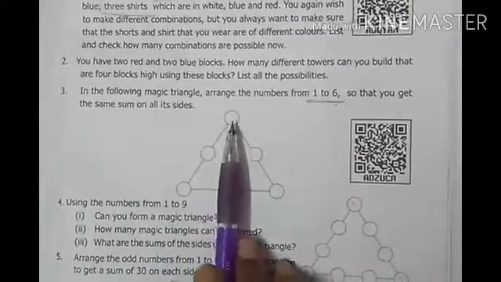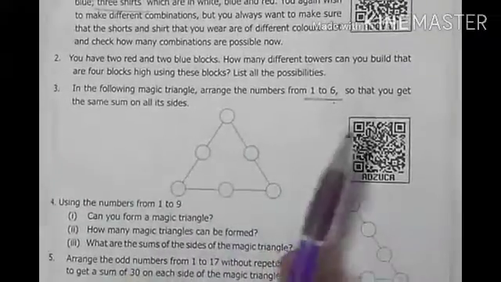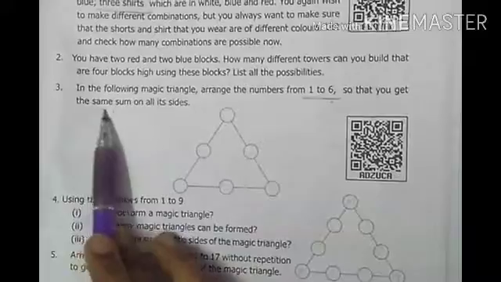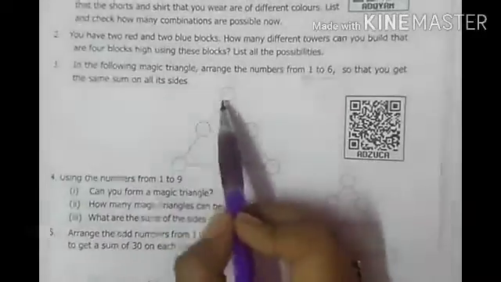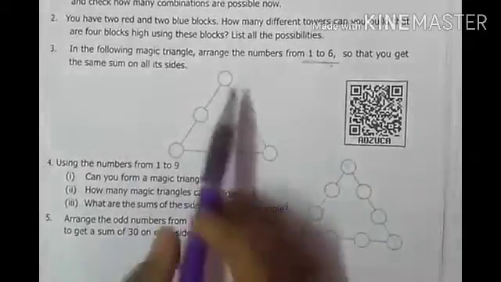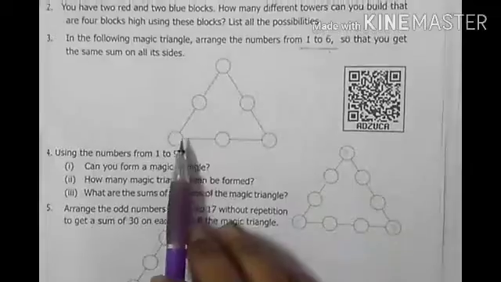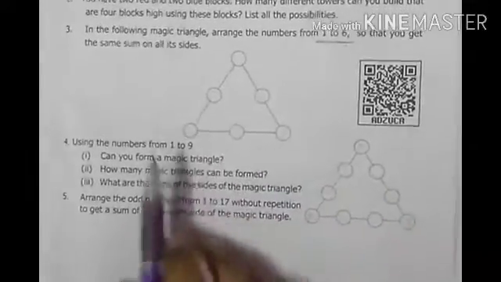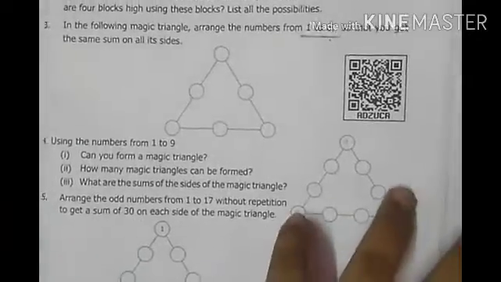Now we have to arrange the numbers, and another condition they have given is the same sum on all its sides. So whenever I add this side, 1 2 3, I should have the same number. This side 1 2 3, I will also get the same number. The last bottom 1 2 3, I should also get the same number. Likewise I should arrange the numbers. How can I arrange it?